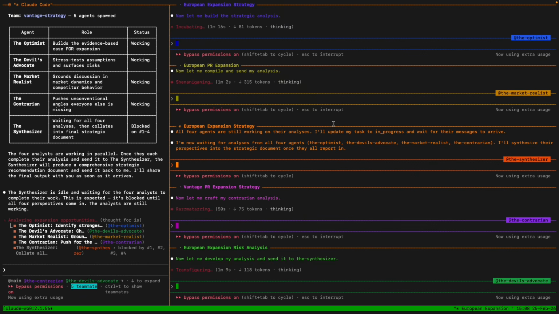Now, if for some reason you wanted to add some instructions in between, you could simply go into any of these panes, type in some instructions, hit enter, and while these agents are working, you can actually feed them additional instructions, which is why this is such a powerful feature.